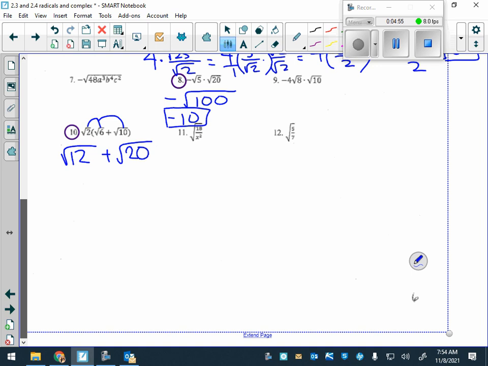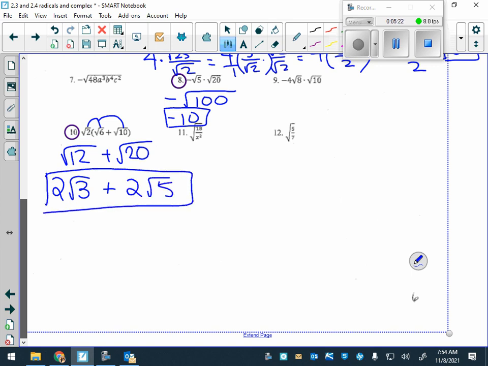Christopher? 4 and 3, and then what would be your final answer? 2 root 3. How about the square root of 20? What does that break down to? 2 root 5. This is as far as you could go.